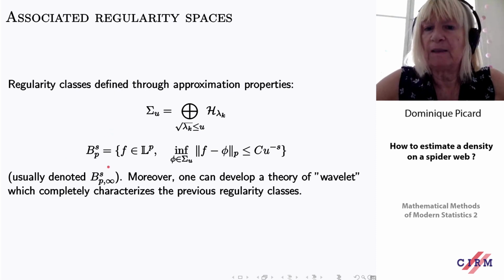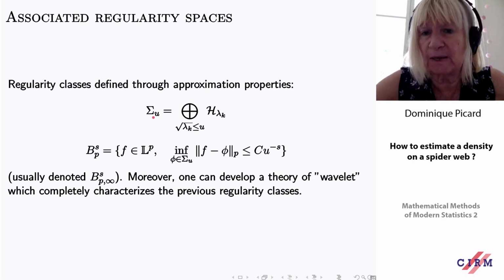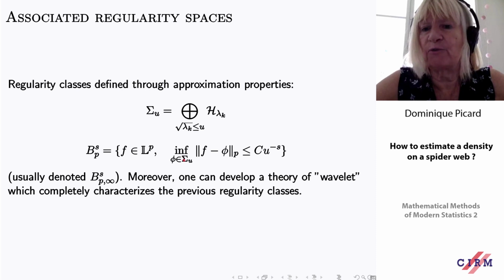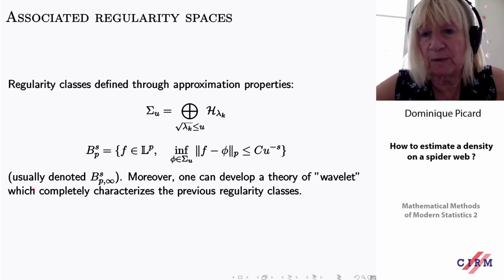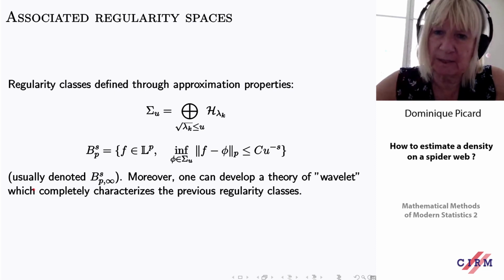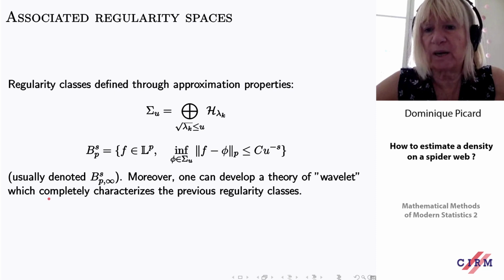And then we consider the space of functions which are approximated by functions of this kind with a polynomial rate of convergence, u to the power minus s. If you think about Besov regularity, this is basically Besov regularity, except that it's in a more involved kind of space.